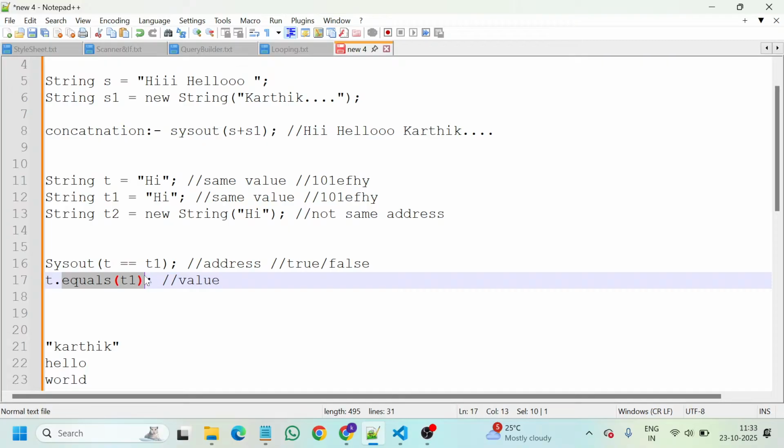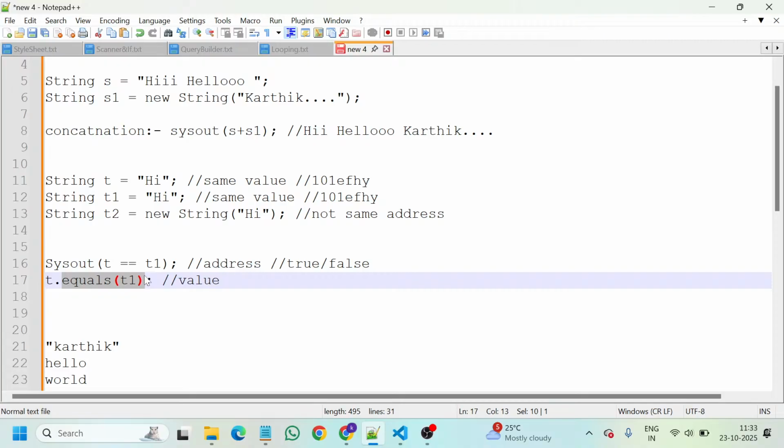Once you have created a variable for string t, t is now capable of calling each and every method that String holds. String holds n number of methods. String is a predefined class, and a class is a non-primitive data type.